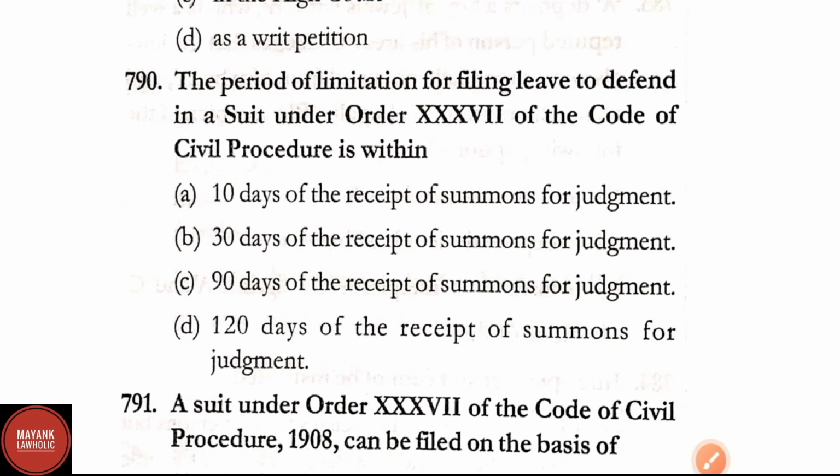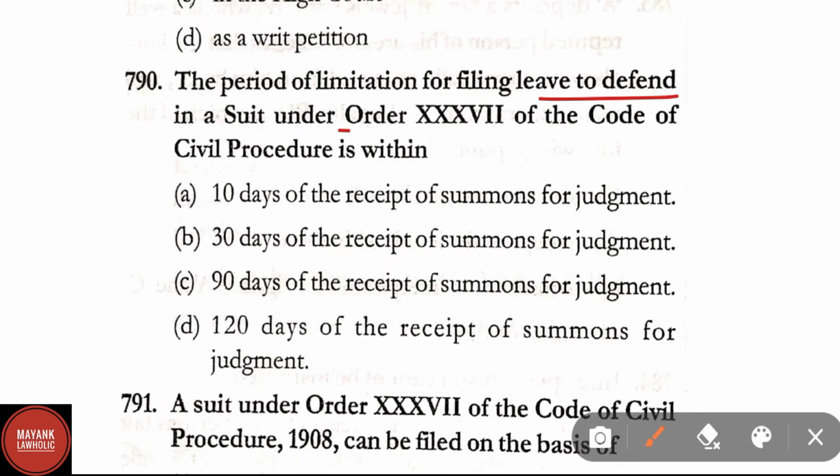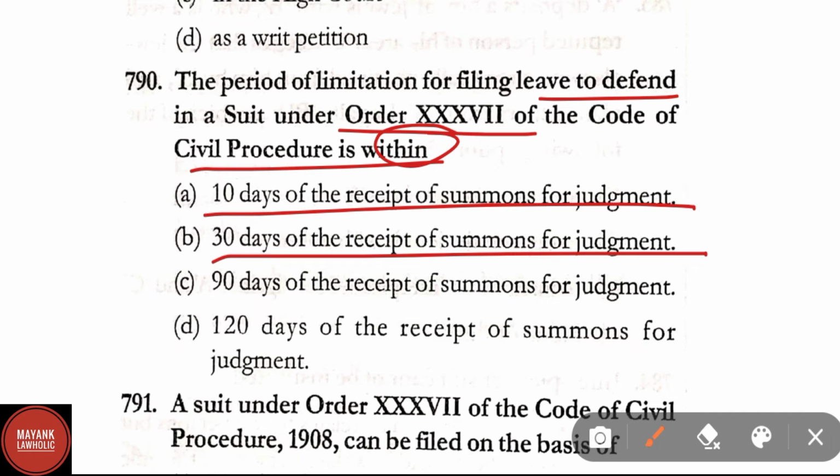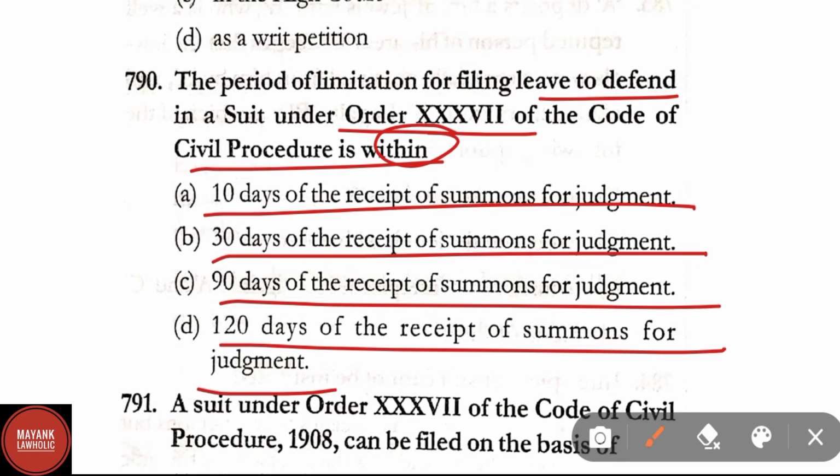Question number 790. The period of limitation for filing leave to defend a suit under order 37 of the CPC is within 10 days of the receipt of the summons for judgment, 30 days of the receipt of the summons for judgment, 90 days of the receipt of summons for judgment, 120 days of the receipt of summons for judgment. Here correct answer is option A, that is 10 days of the receipt of summons for judgment.